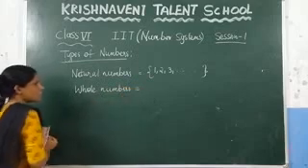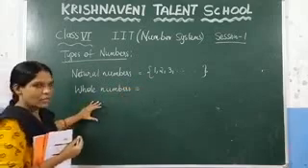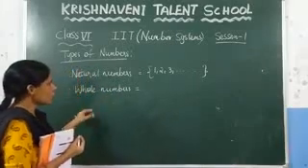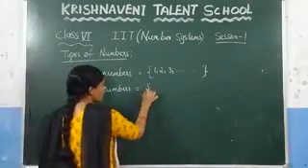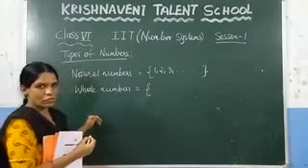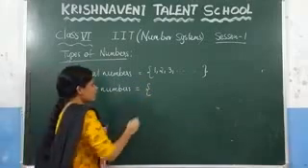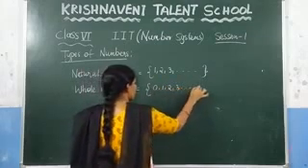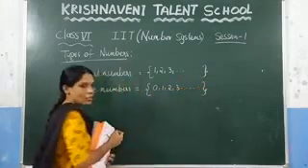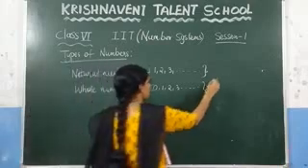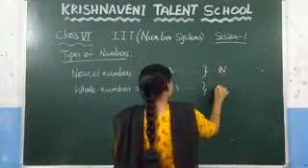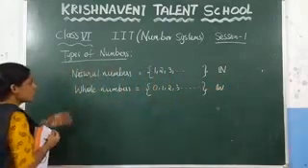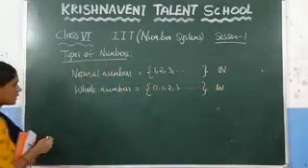What are whole numbers? We also discussed this while discussing the second chapter in your textbook. If we add 0 to the natural numbers, we get a new set of numbers called the whole numbers. The natural numbers are denoted by N, and the whole numbers are denoted by W. And the next number system is the integers.